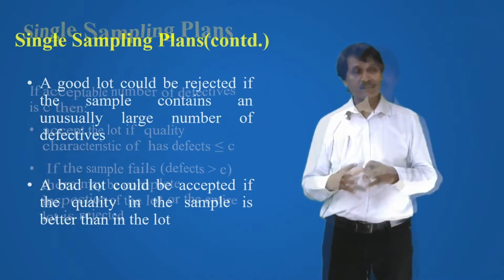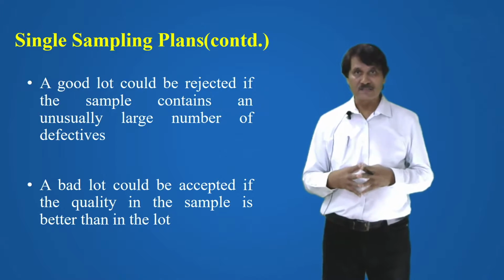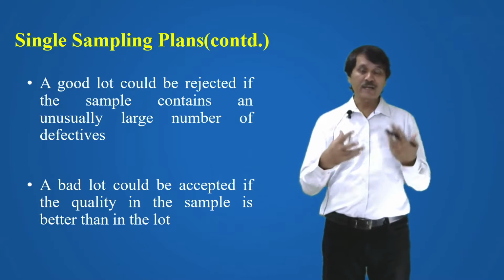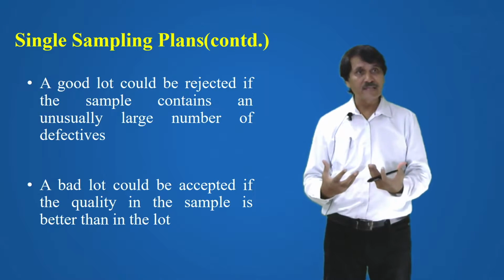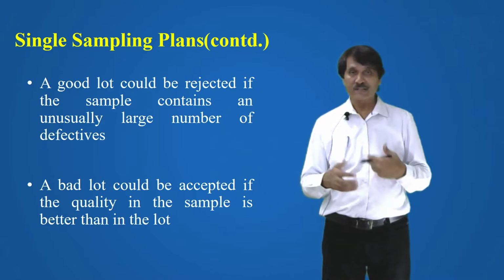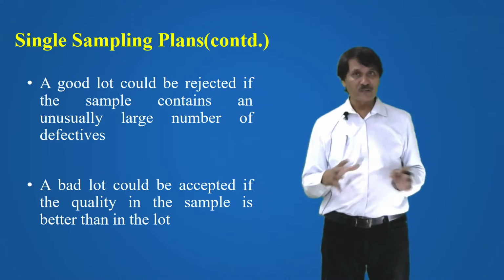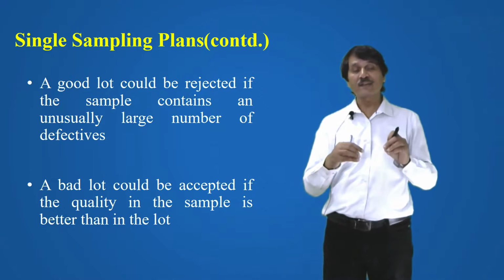But what happens? Sometimes you have taken a random sample and by chance that sample has more defectives than what are allowed, just by chance. So what are you going to do? You are going to reject a good lot.